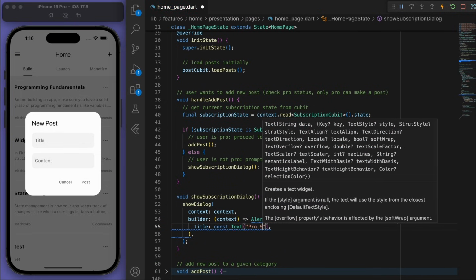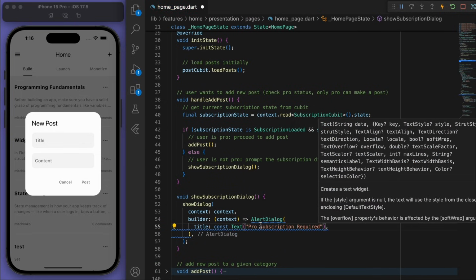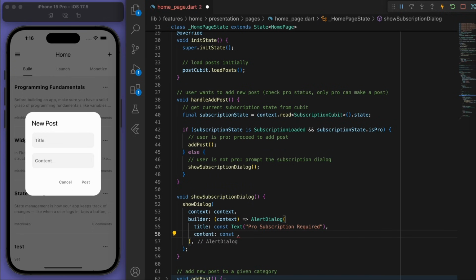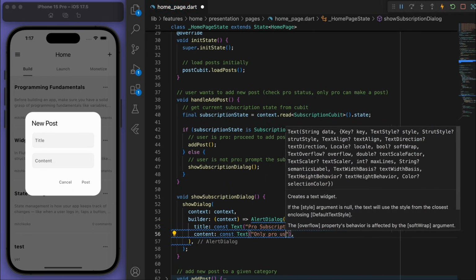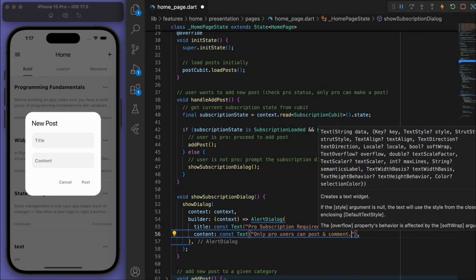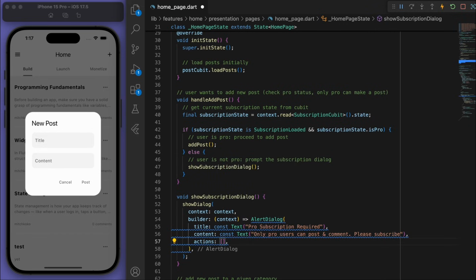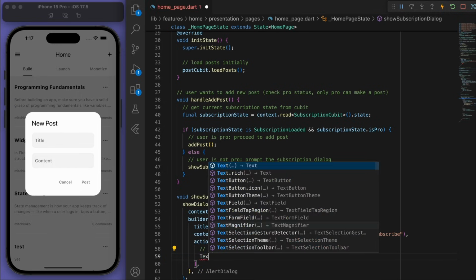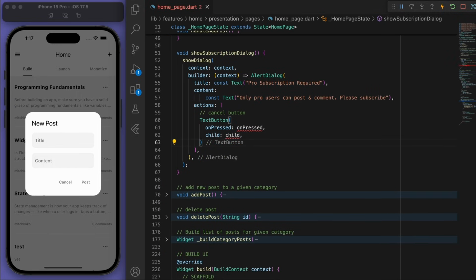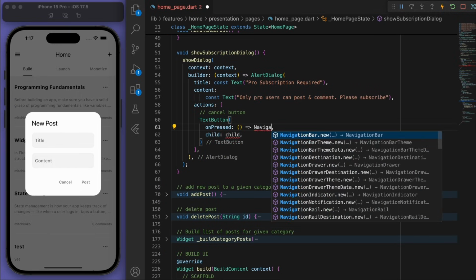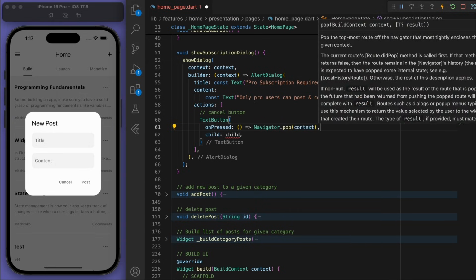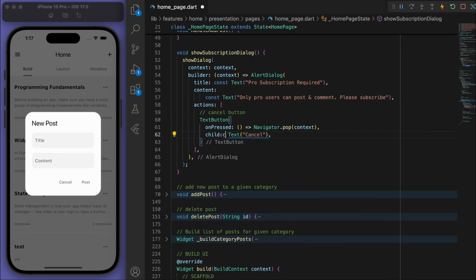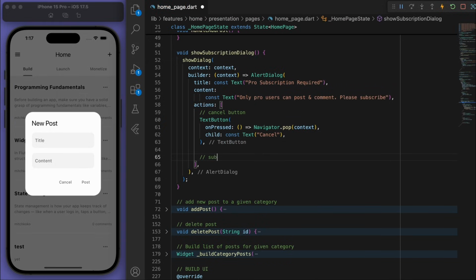So let's say pro subscription required. Only pro users can post and comment. Please subscribe. And then in the actions, we're going to have a cancel button, as well as a subscribe button.